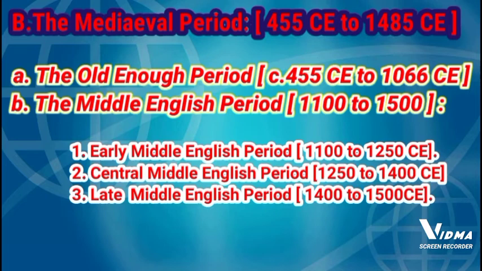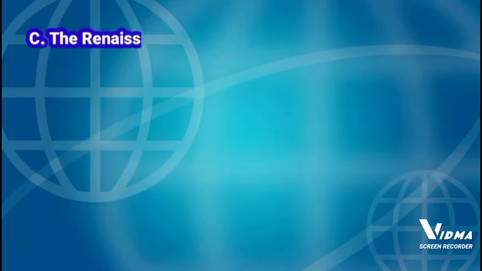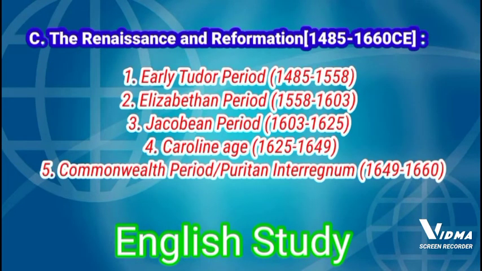And then number 3, the Renaissance and Reformation period that lasts from 1485 to 1660 CE, and it is also subdivided into 5 parts. Number 1, early Tudor period from 1485 to 1558, and then Elizabethan period